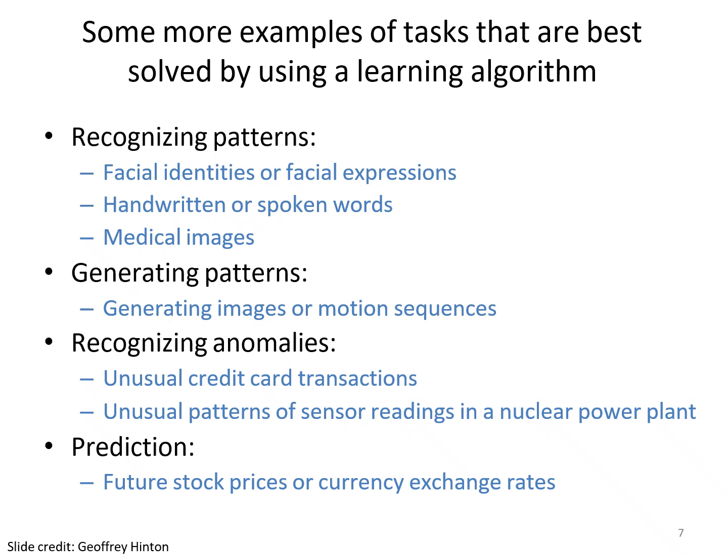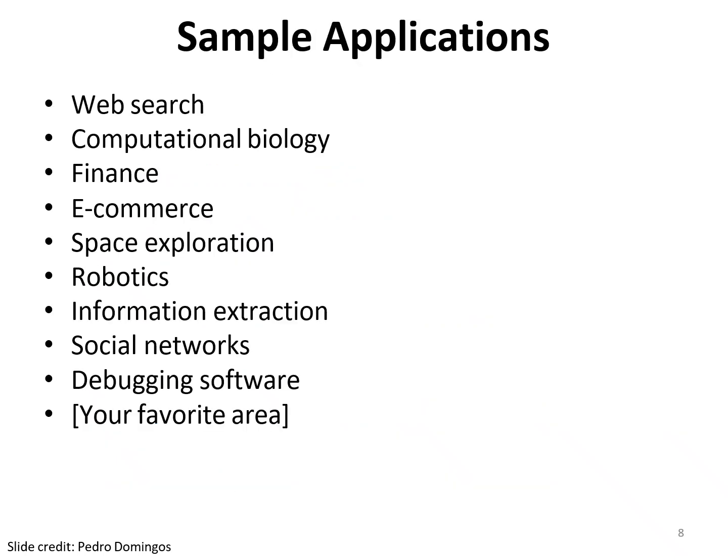So overall, the structure is that we want to choose with the current state, followed by the destination state, and we want to choose the correct level of the process, the algorithm. That is very important. These are all sample applications where we use ML models nowadays: web search, computational biology, finance, e-commerce, space exploration, robotics, information extraction, social networks, etc.